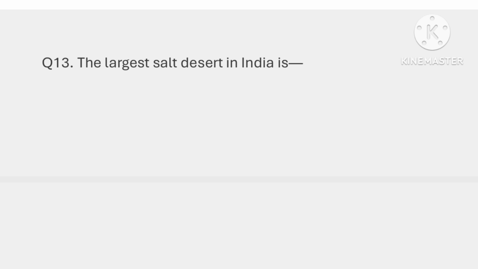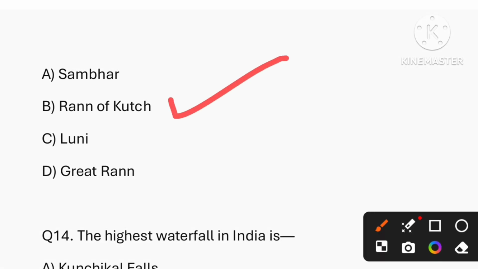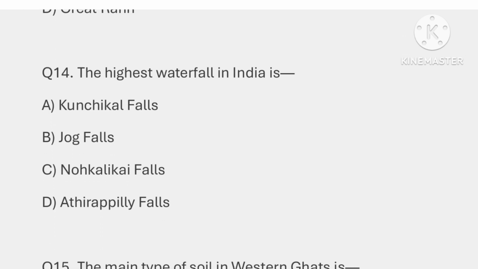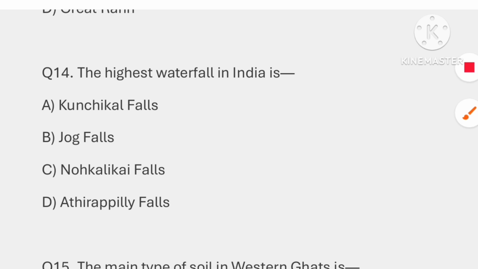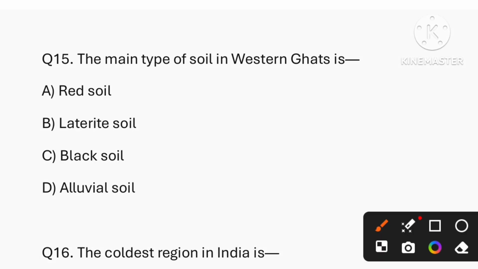Question number 13, the largest salt desert in India is. The correct answer is, let's see, option B, that is Rann of Kutch. Question number 14, the highest waterfall in India is. The correct answer is option A, that is Kuchikal Falls. Question number 15, the main type of soil in Western Ghats is. The correct answer is option B, that is laterite soil.